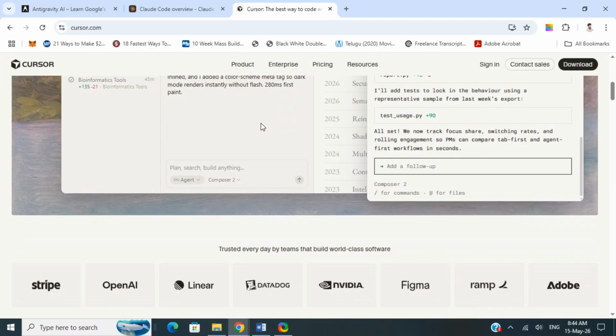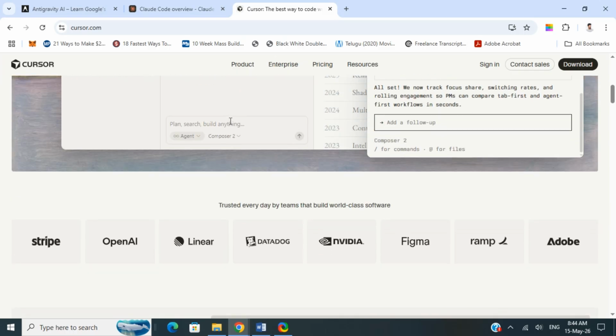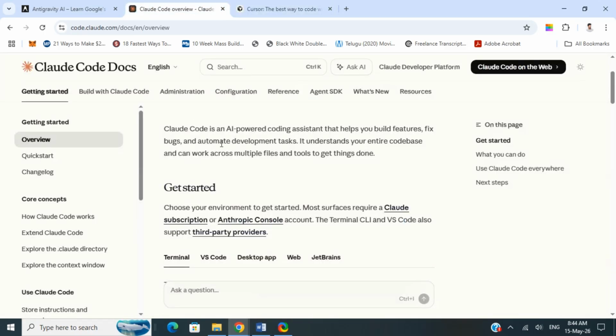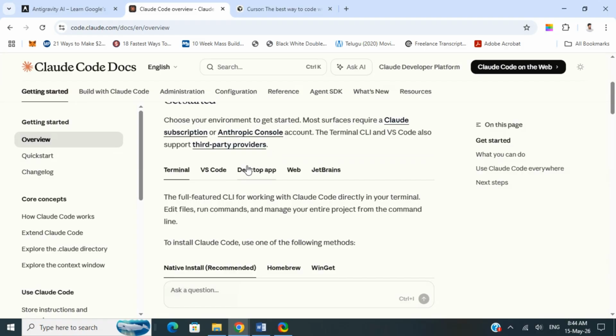But on the downsides, Cursor's biggest weakness is depth. It's fantastic for productivity, but when projects become extremely large or complex, it starts the guessing game a bit too much. It can also create a dangerous illusion that generated code is correct when it actually needs a review. And Claude, on the downside, is insanely powerful but slower. It's not always optimized for rapid-fire iteration.